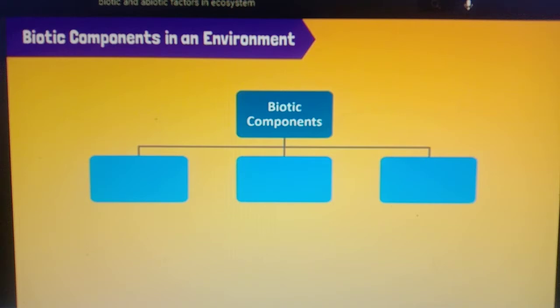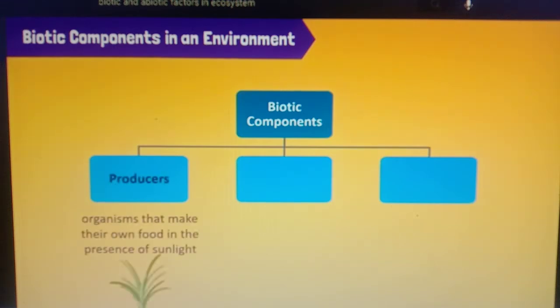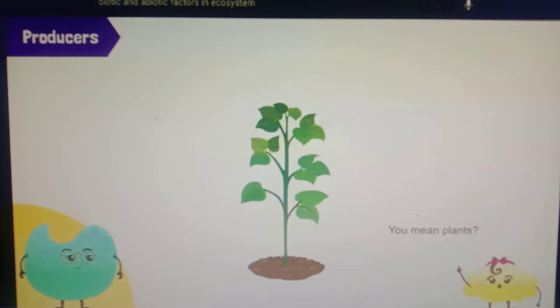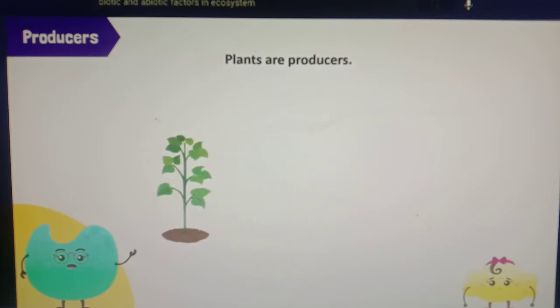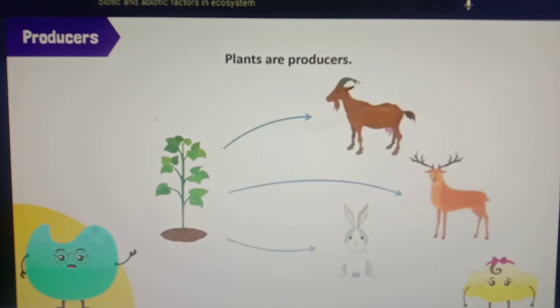The first group or level are called producers. They make their own food in the presence of sunlight by a process called photosynthesis. You mean plants? Yes, very good. All plants are producers since they produce their own food and are a source of food for other living things.